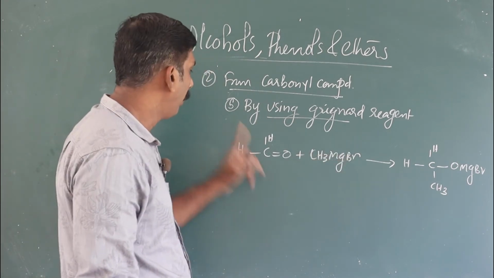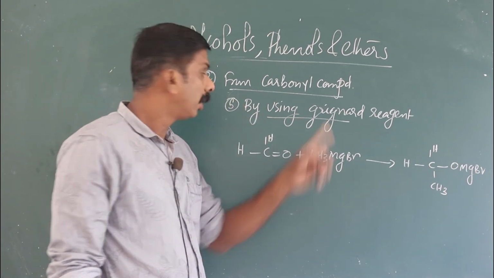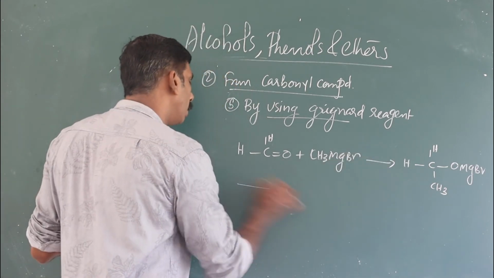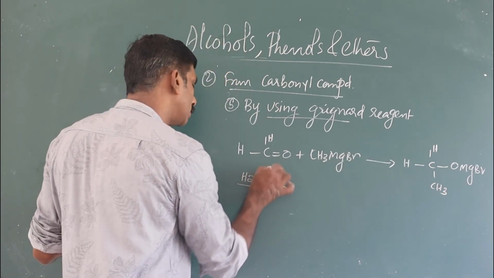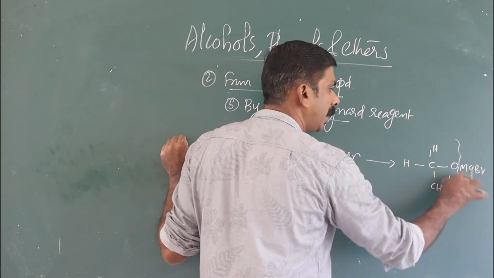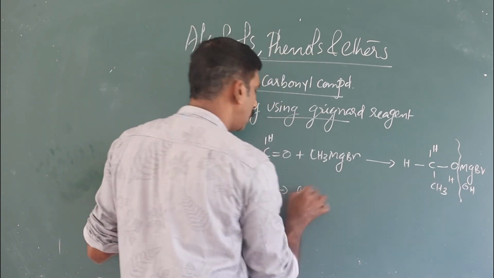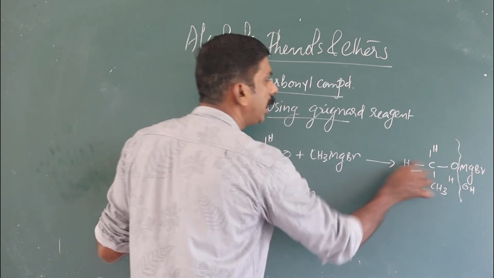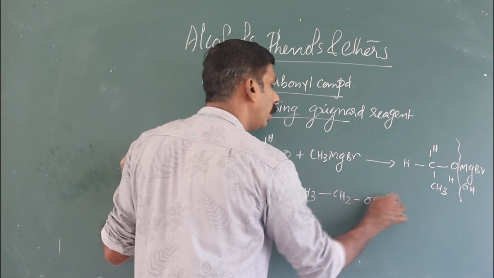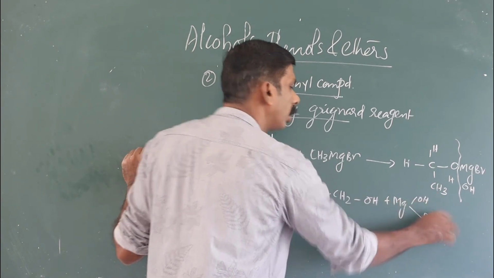That is, only formaldehyde reacts with the Grignard reagent to give an addition product, which on hydrolysis, splitting using water, HOH, gives CH3CH2OH plus MgOHBr.